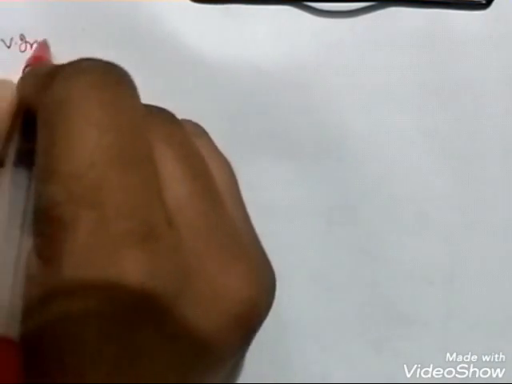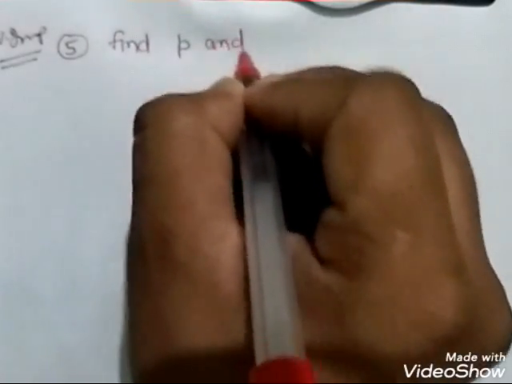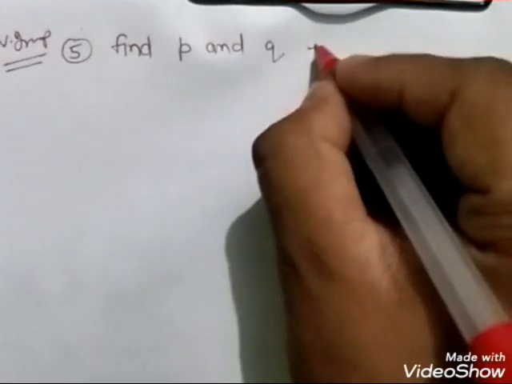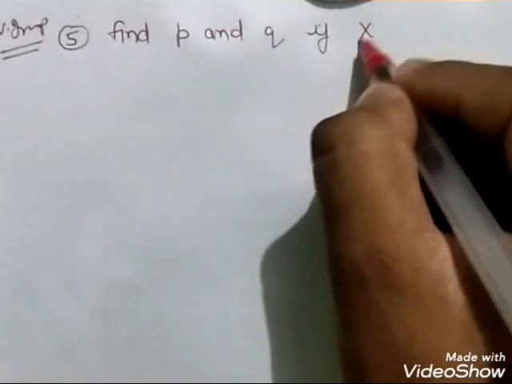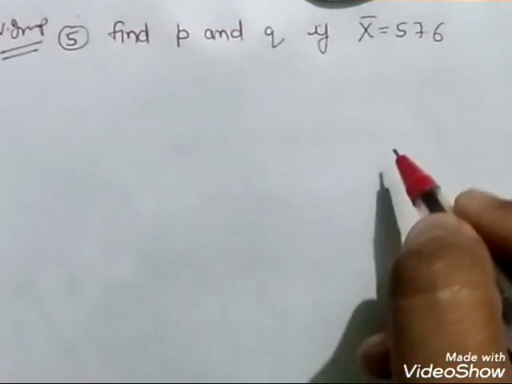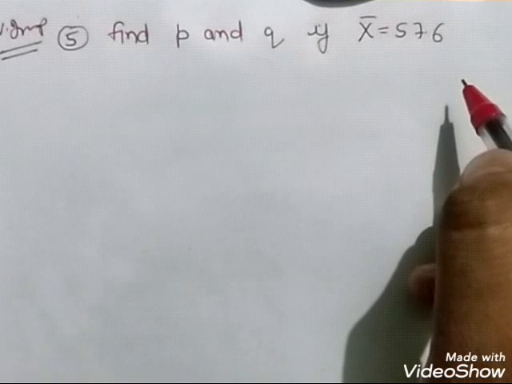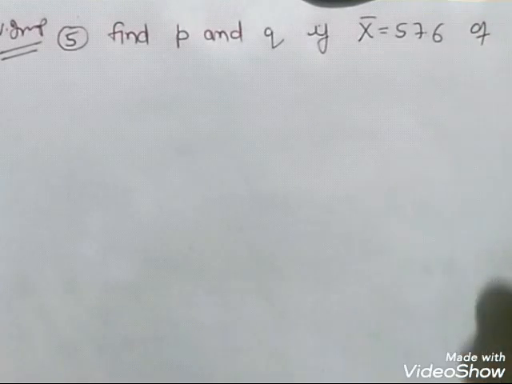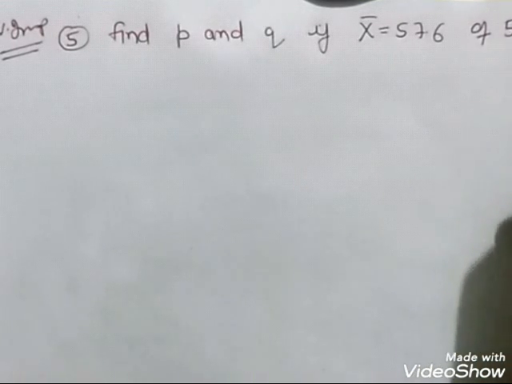Let us start with the fifth question of ours. Question 5, a very important question again. Find P and Q if the mean is equal to 57.6 of 50 observations.